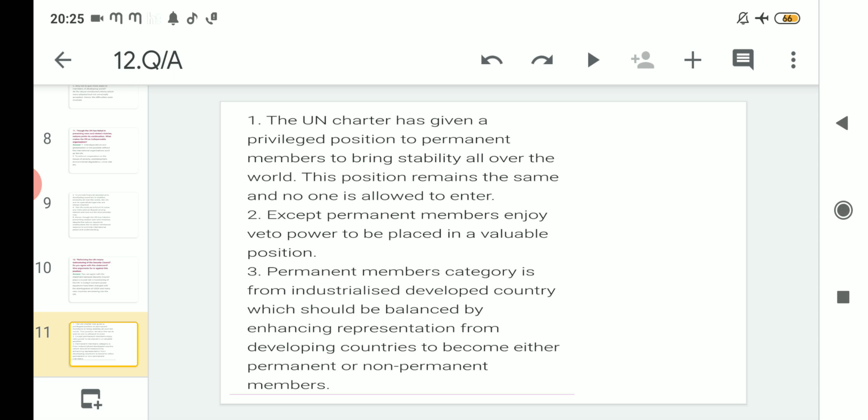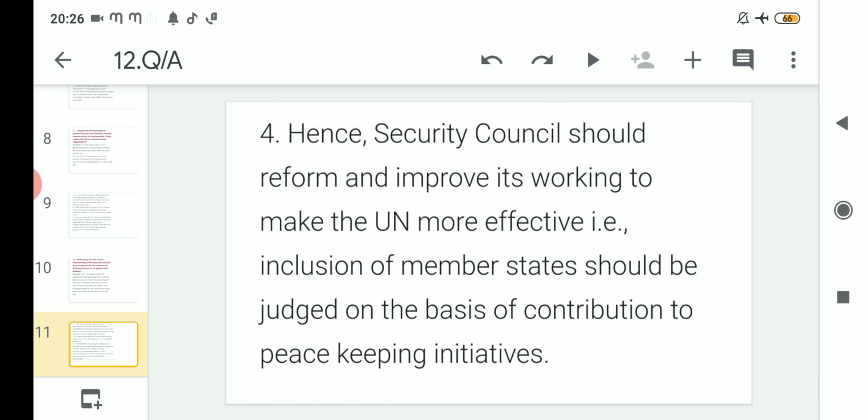So whatever representation is given or whatever countries are included, that depends wholly and solely on the wishes of the permanent members in the Security Council. So you can see how much impact the permanent members of the UN Security Council have.